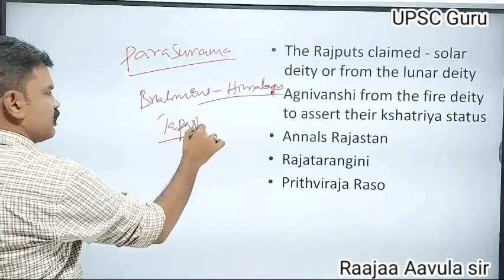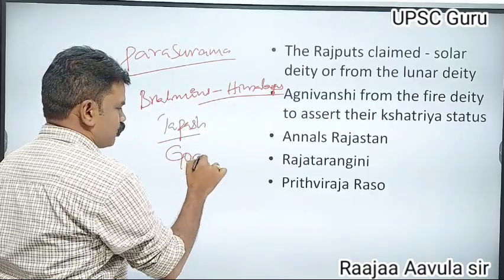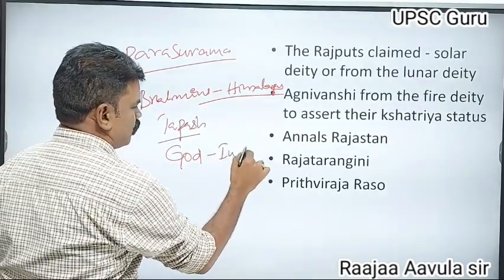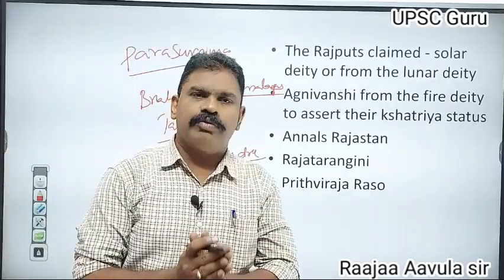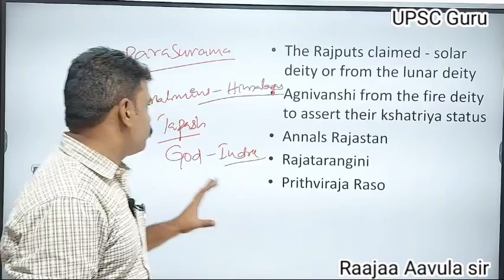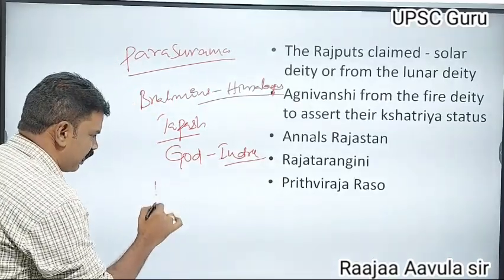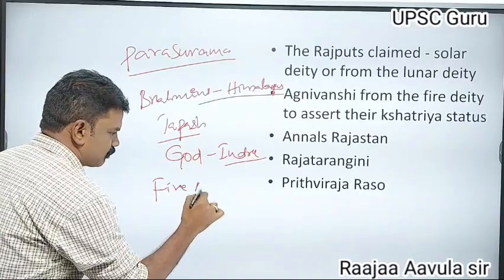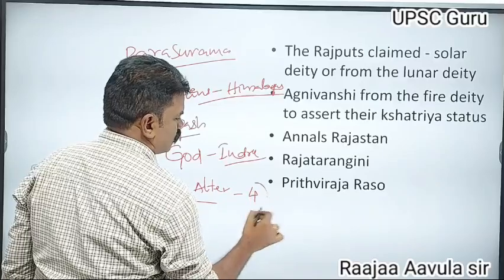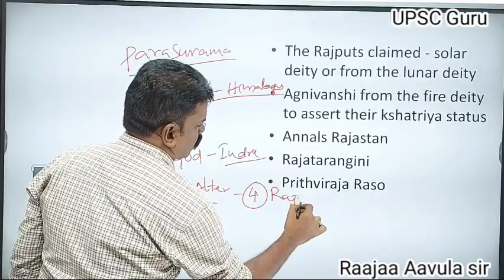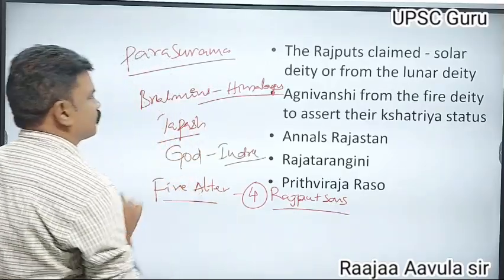In this tapas, God appeared to them. Indra appeared, and they worshipped Indra. Indra gave a boon to the Brahmins, and with that boon, from the fire altar, four Rajput sons originated.